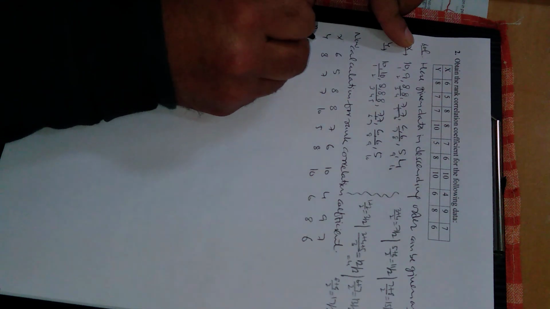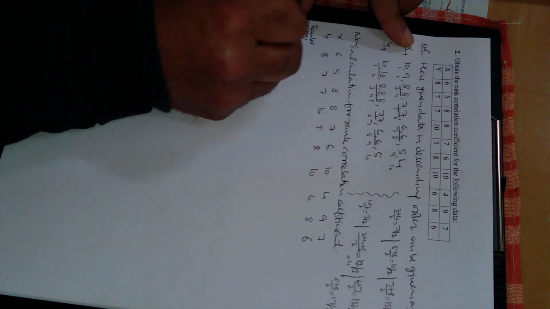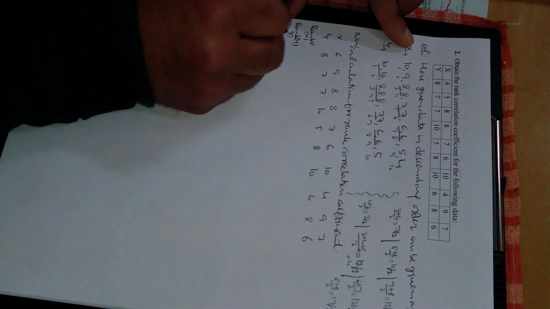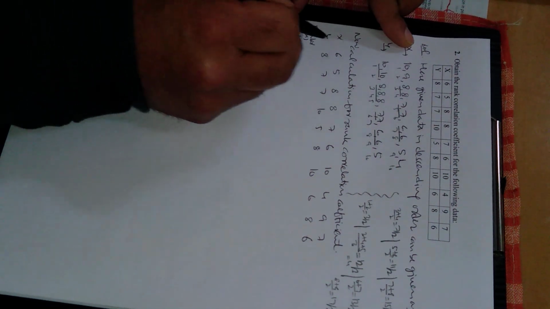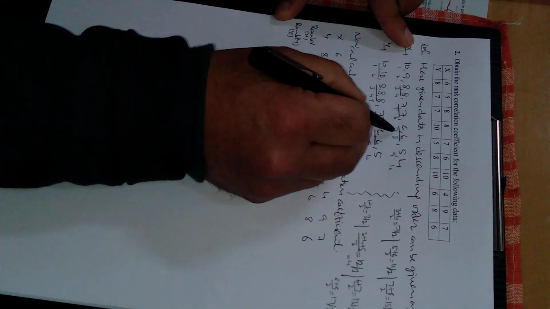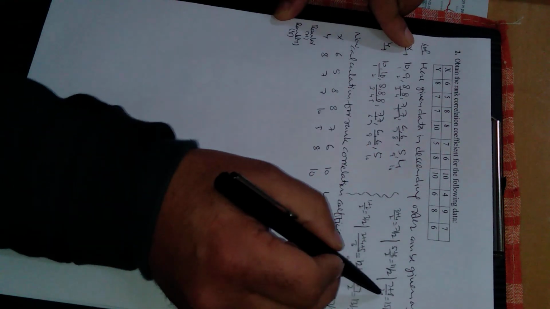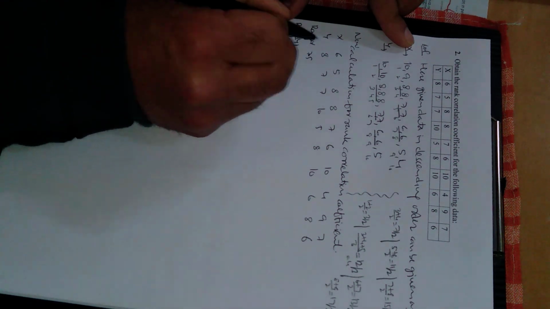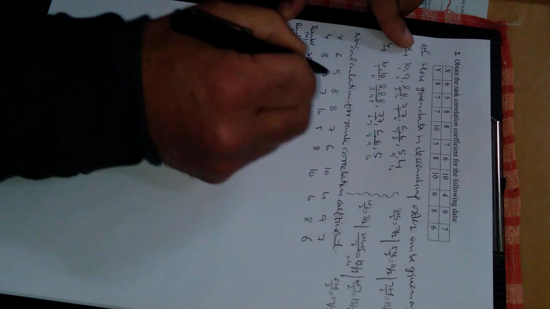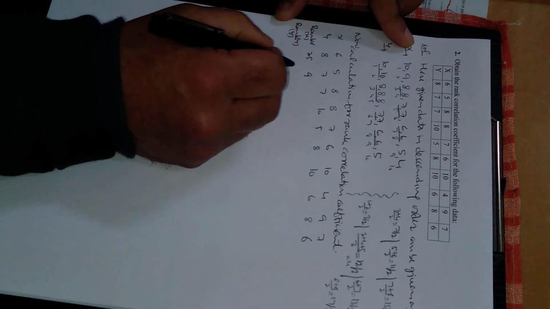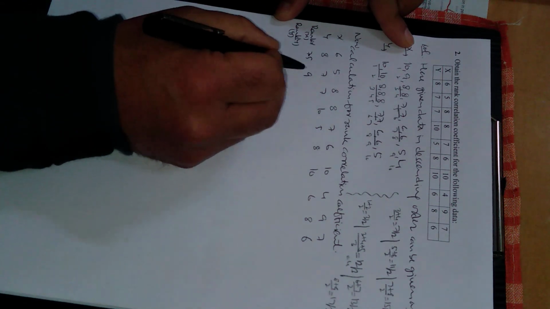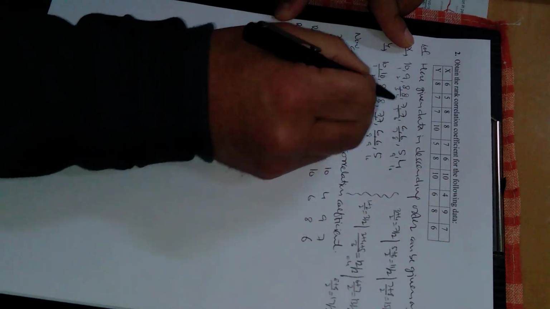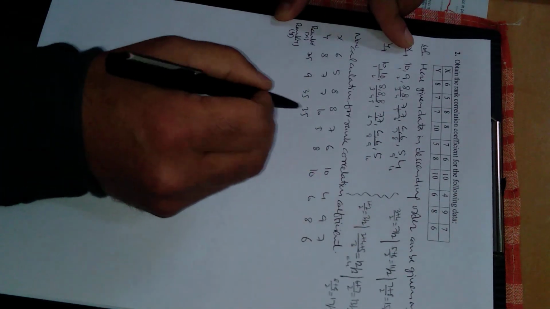Rank x, let us suppose this is small x. Rank y, let us suppose this is small y. Rank x, you can see first of all there is number 6. 6 rank is average of 7 and 8. 7 and 8 average is 15 by 2, means 7.5. So this is 7.5. Similarly you can check here 5 rank is 9. So in this way 7.5, 9, next is 3.5, 3.5. You can easily see for underlined numbers, these are average ranks.